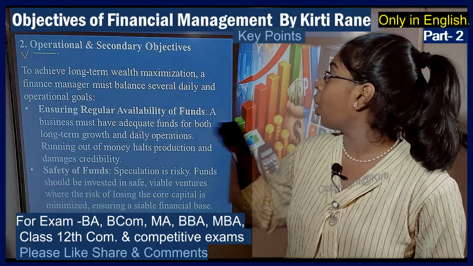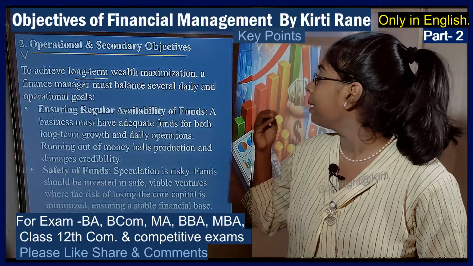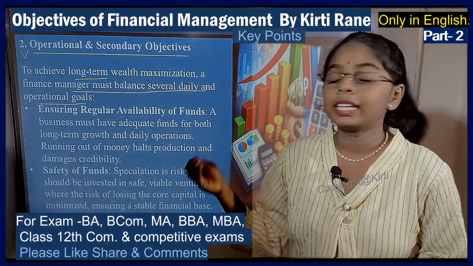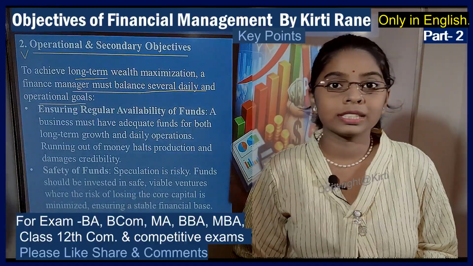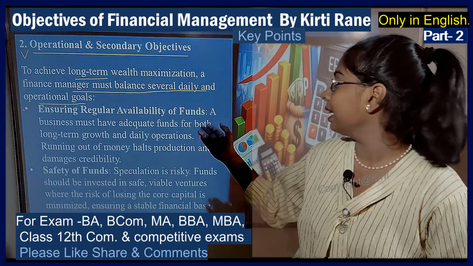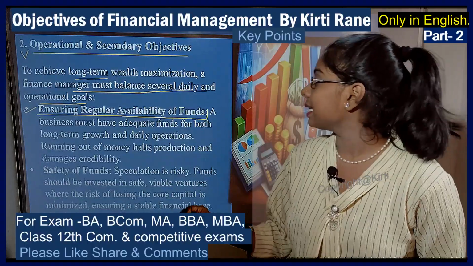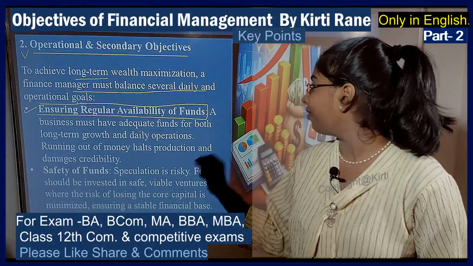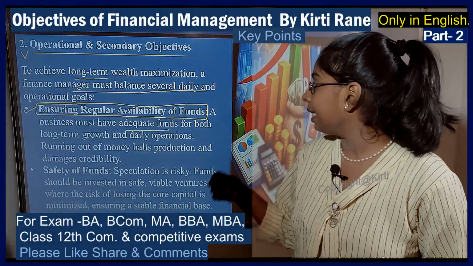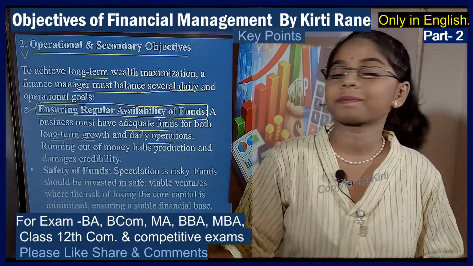Now, to achieve long-term wealth maximization, a financial manager must balance several daily operational goals, right? There are a few operational goals listed and we will be viewing them one by one. The first goal is ensuring regular availability of funds. A business must have adequate funds for both long-term growth and daily operations. Running out of money halts production and damages credibility.